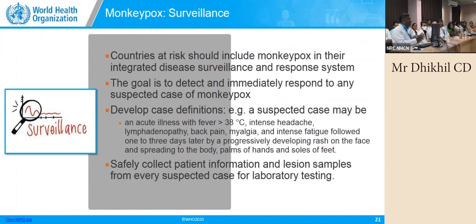Now coming to the community part. When you have a disease, how will you go about surveillance? Because nowadays, as our topic suggests, it is the One Health approach. One Health means the association of medical people along with veterinary science doctors and environmentalists, because all zoonotic diseases have this triad running.